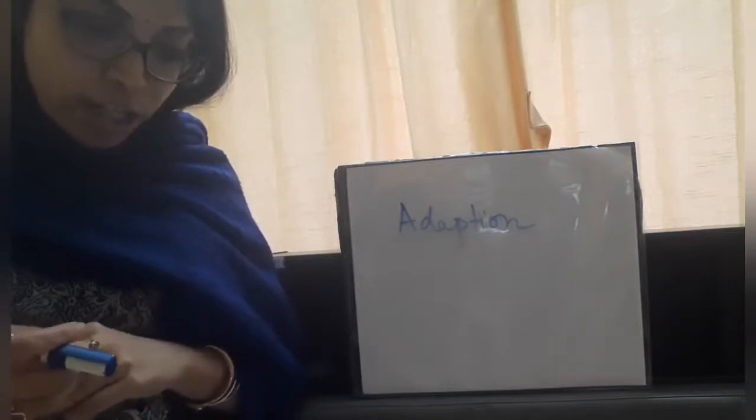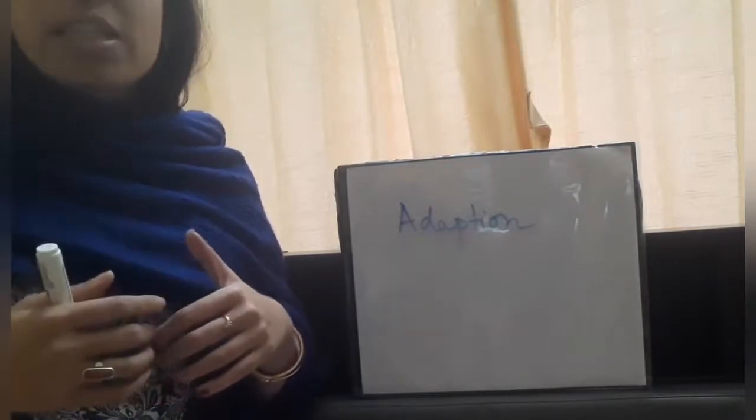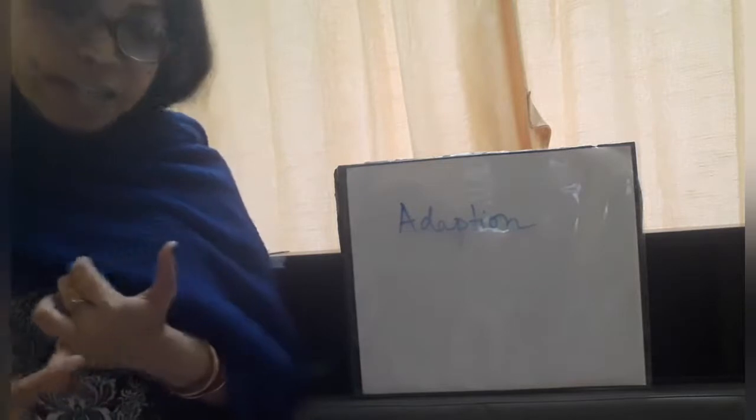Organisms which can adapt themselves to their environment may undergo genetic changes, which we also call mutation, and they ultimately produce new features within themselves, which we call adaptation.